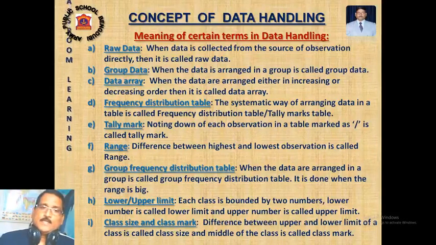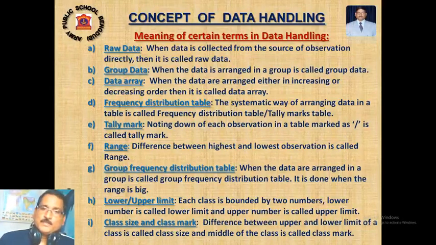And data array. When the data are arranged either in increasing or decreasing order, say the scores of your cricket ball throwing, we find the lowest and the highest and arrange from lowest to highest or highest to lowest. That mode of representation is called a data array.